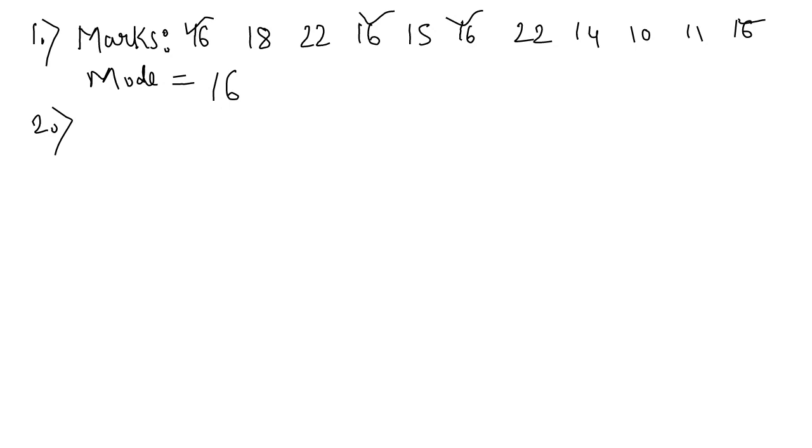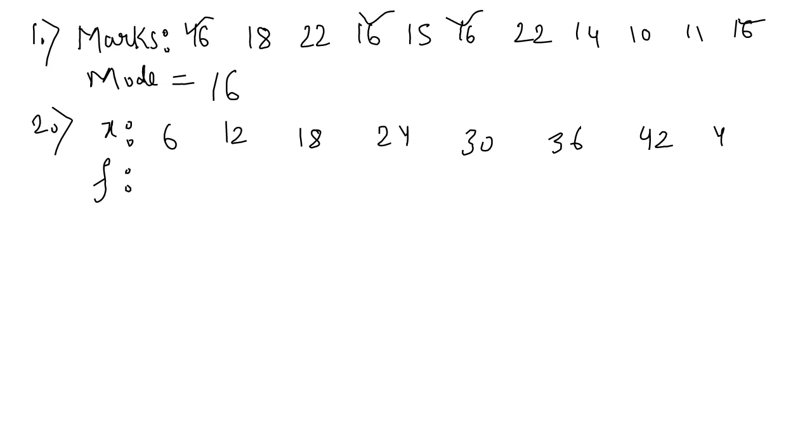Question number 2. That is a question from discrete series in which frequency is given. 6, 12, 18, 24, 30, 36, 42, then 48. Frequency values are given 9, 11, 25, 16, 9, 10, 6, 3. Yes, mode is equal to 18.